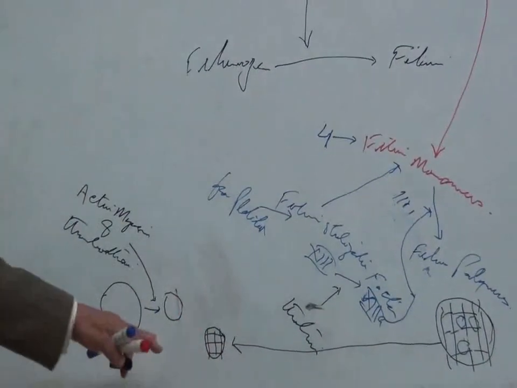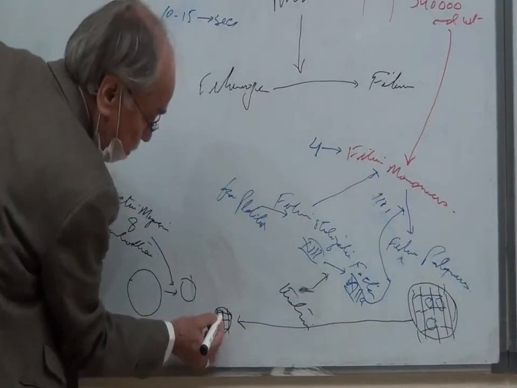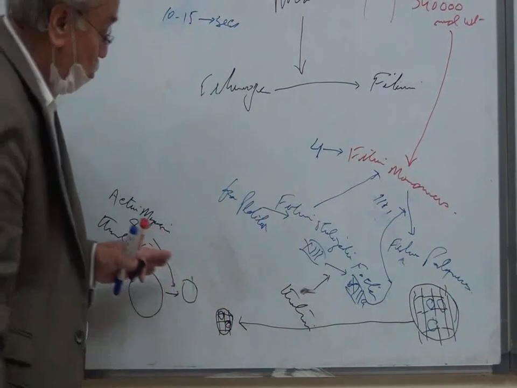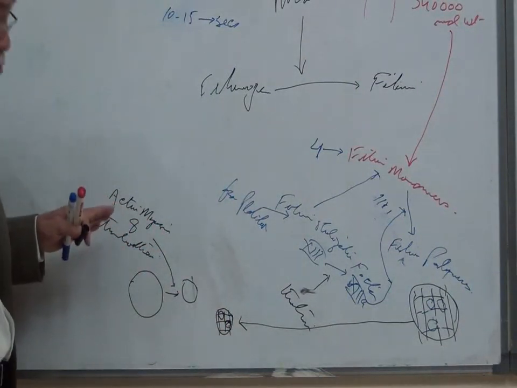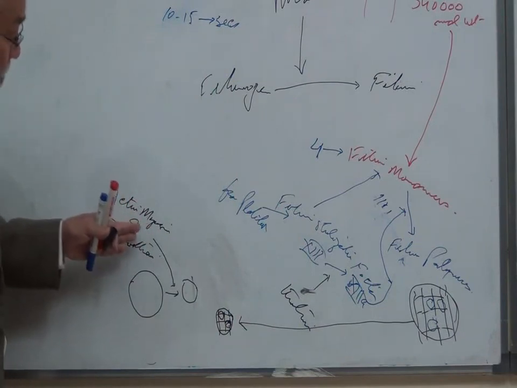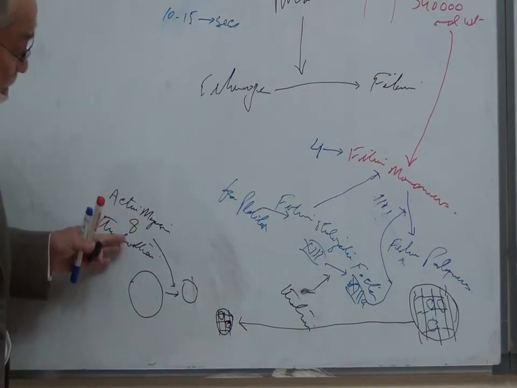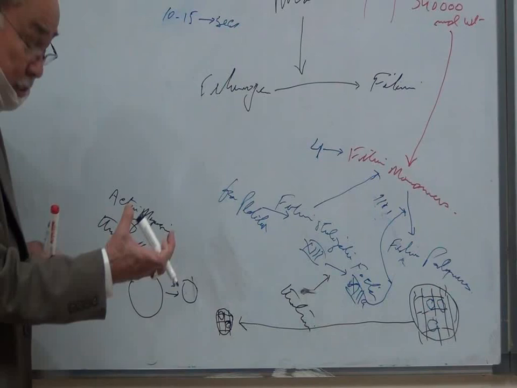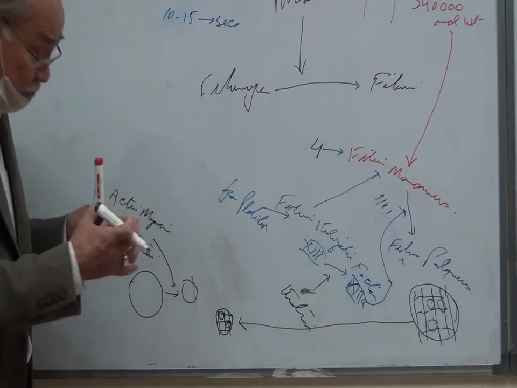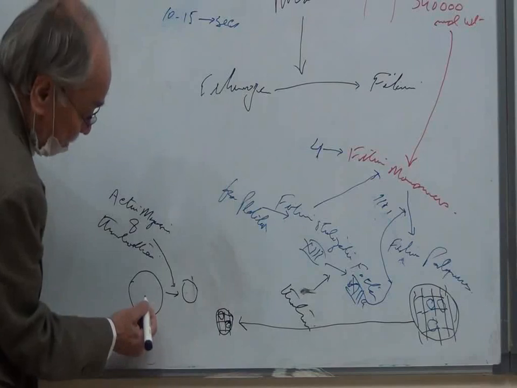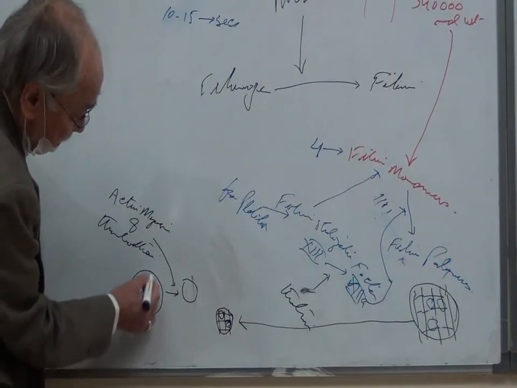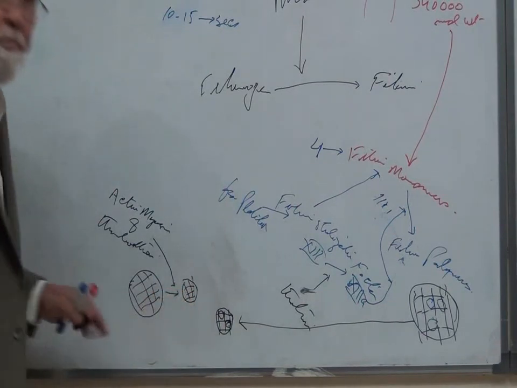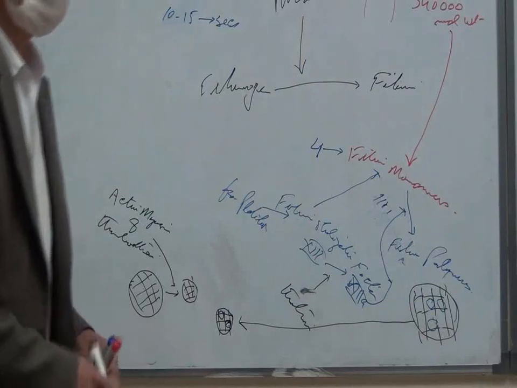In this way, the platelets present inside the clot, due to the release of the actin myosin and thrombostatin, contract, and the clot converts into this much diameter, means the diameter is squeezed.